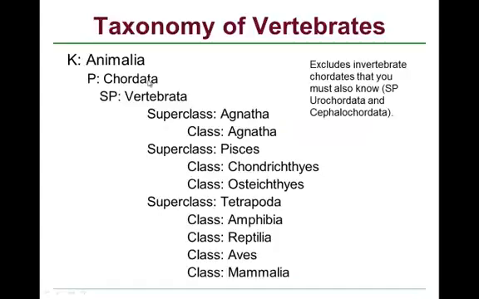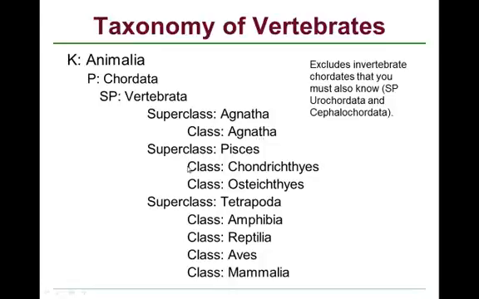So kingdom Animalia, phylum Chordata, and subphylum Vertebrata. Of course, there are two other subphyla, and that's what this little aside is addressing, the Urochordata and Cephalochordata. But we're only going to look at subphylum Vertebrata, and underneath it, we further divide this into three superclasses. Superclass Agnatha, that has one class underneath it.